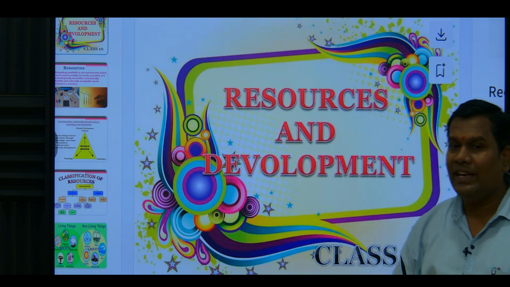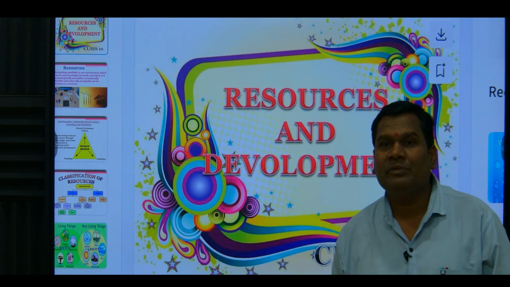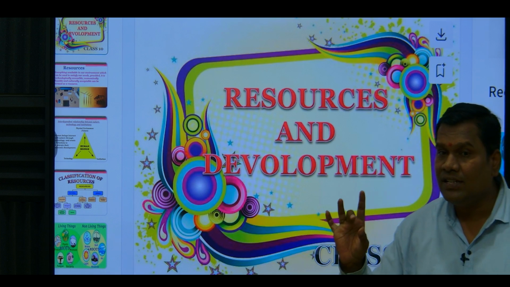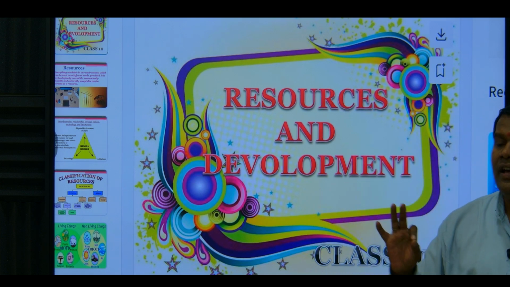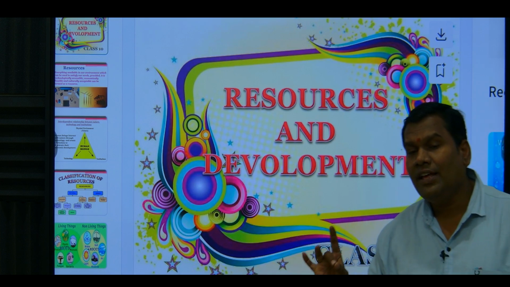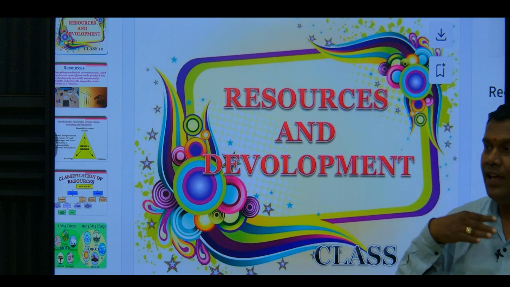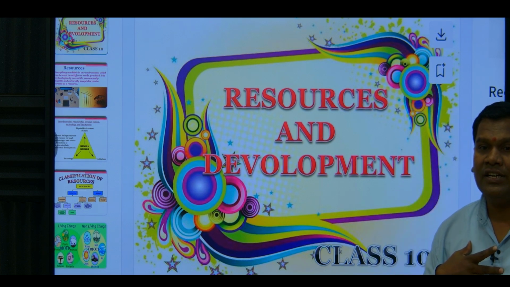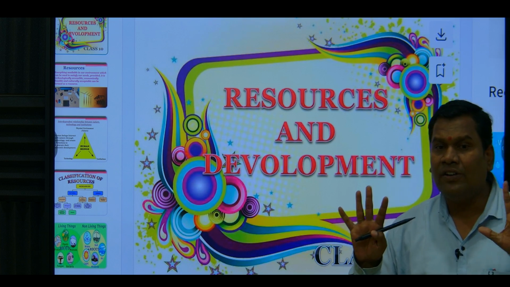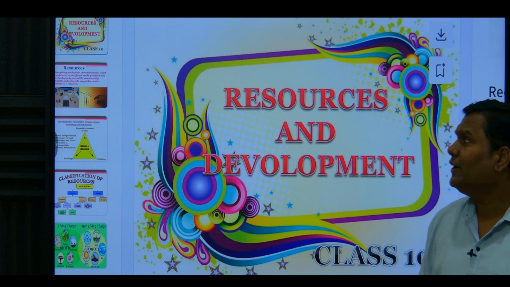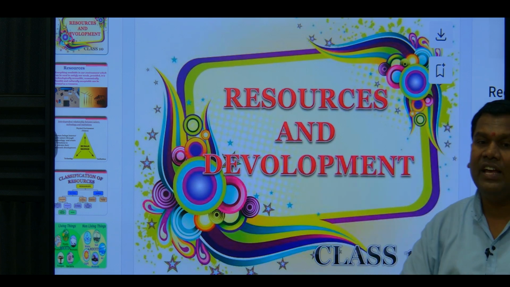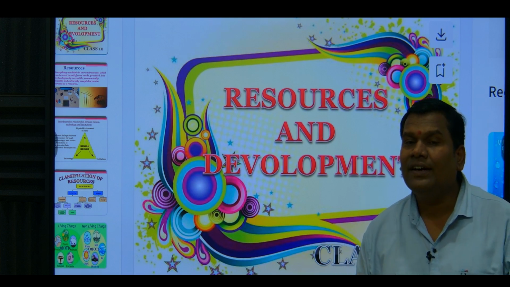There are many types of resources: natural resources, man-made resources, conventional, non-conventional, renewable, non-renewable, exhaustible, inexhaustible, and finally human resource. So there are a total of 9 types of resources. First we have learned the meaning of resources, then second we have learned the types of resources.